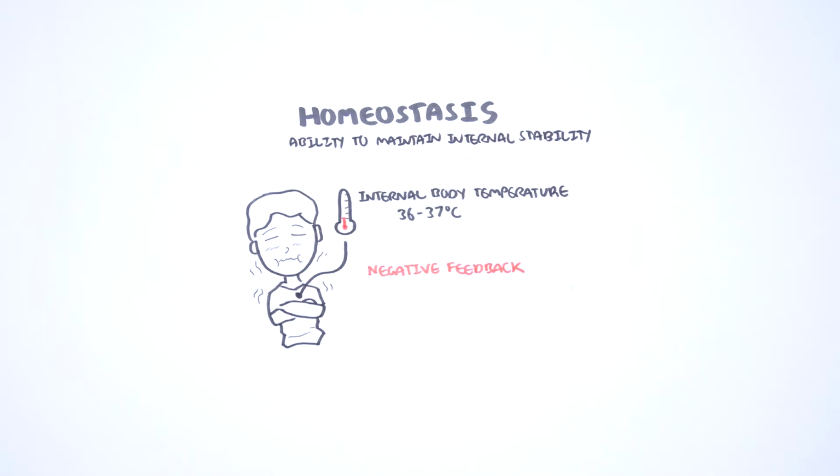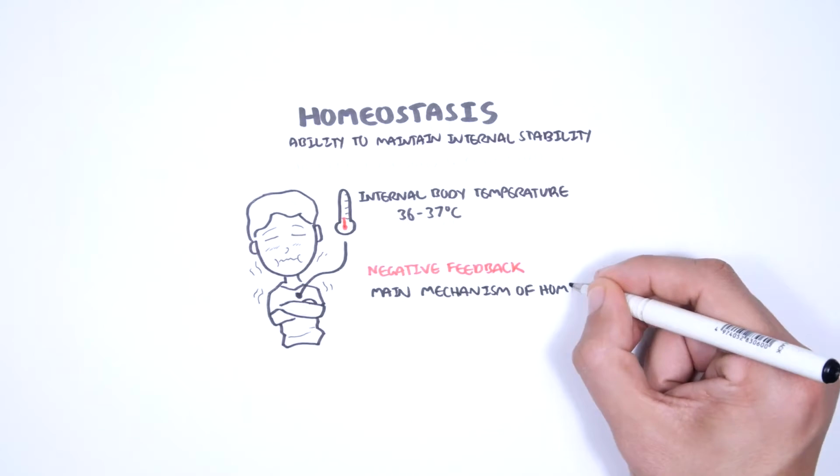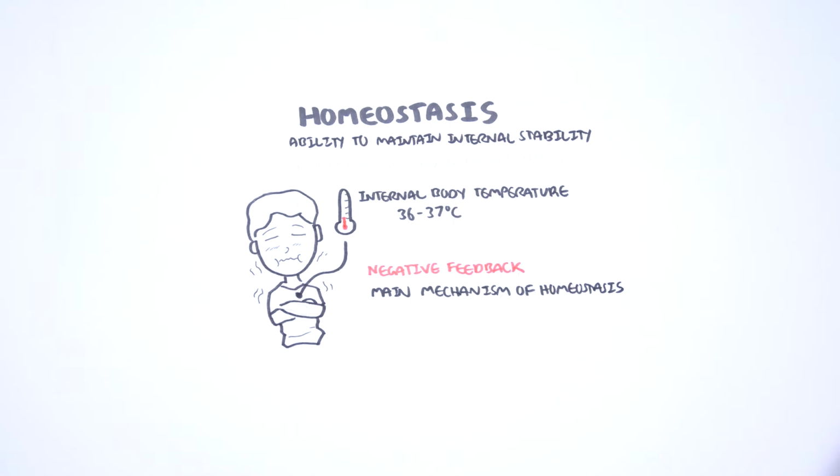The main mechanism to maintain a homeostatic environment is through negative feedback. Negative feedback is where the body senses change and activates mechanisms that negate or reverse it.